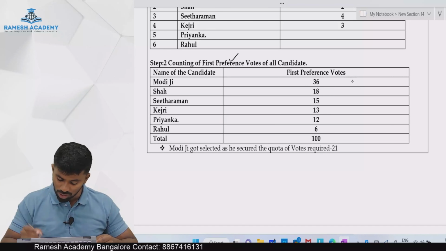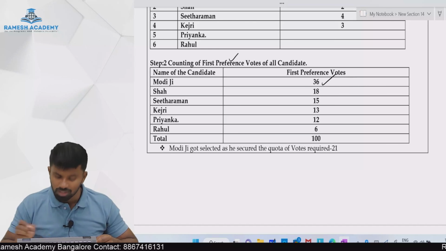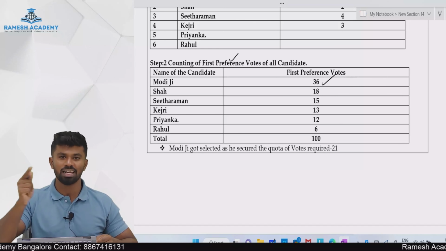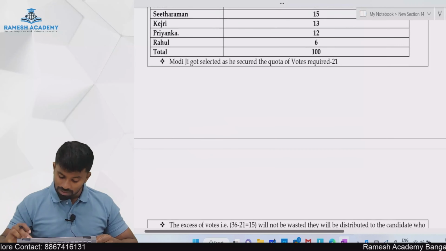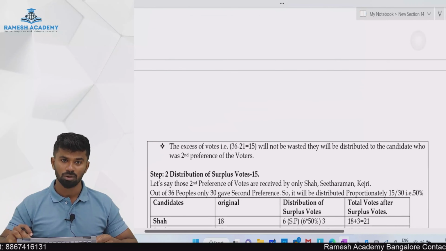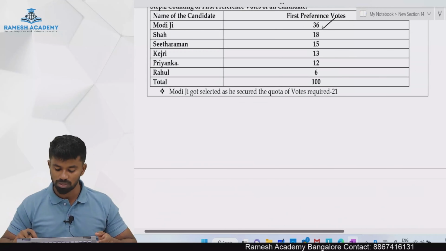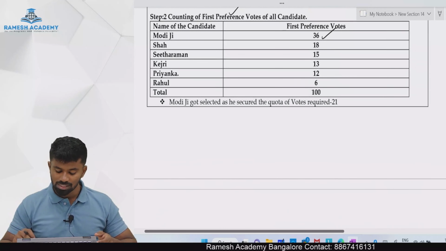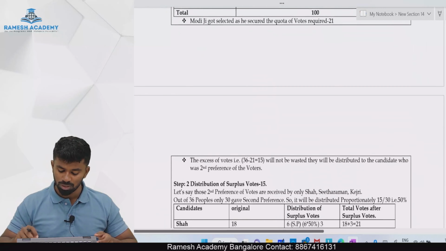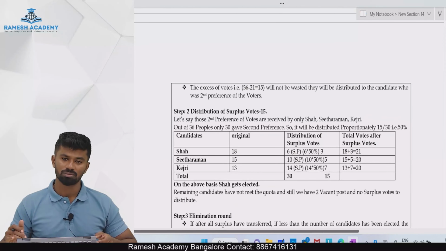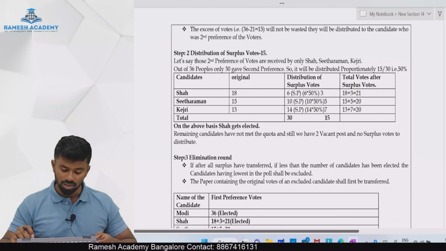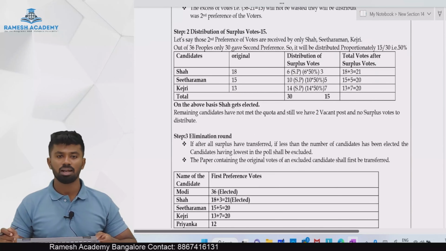So in the first round, who got elected? Modi ji. Congratulations Modi ji, you got elected. Now after the first round of counting, what is the surplus we got? 15 surplus votes. These surplus votes will be transferred to whom? The remaining candidates, as per what? As per the second preference.